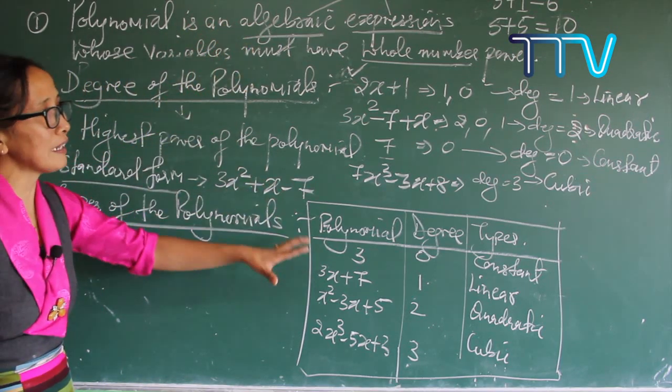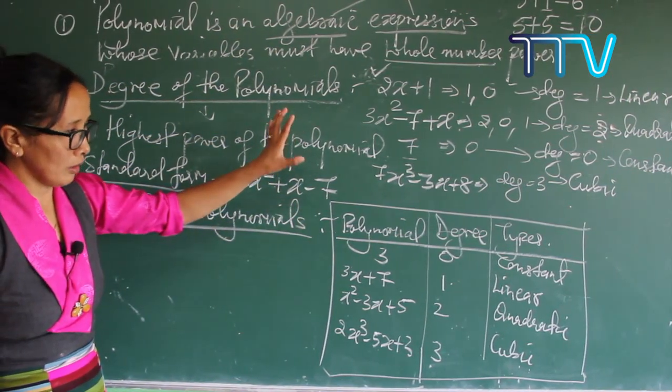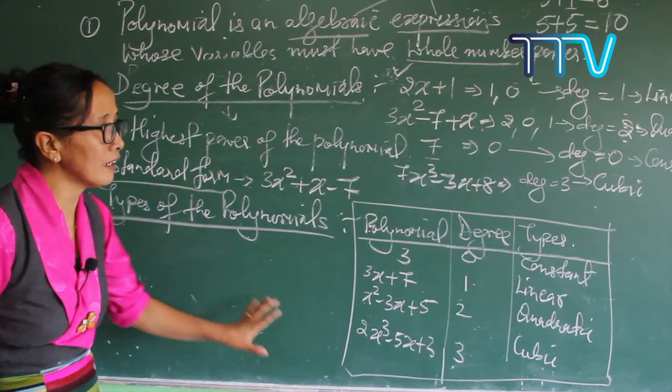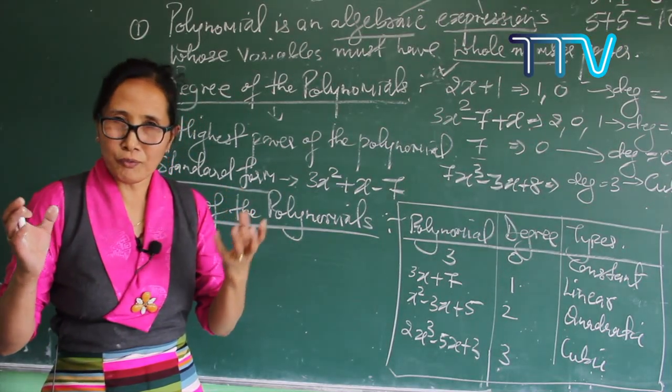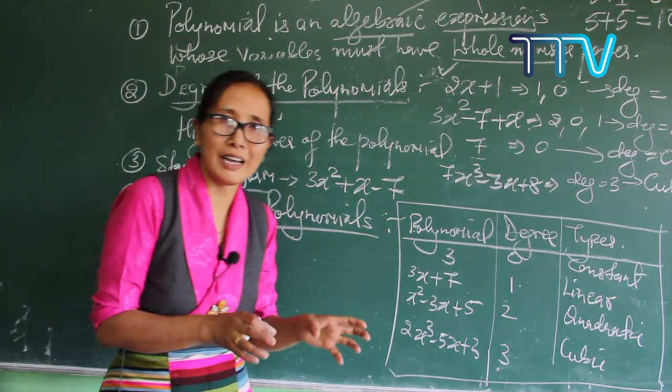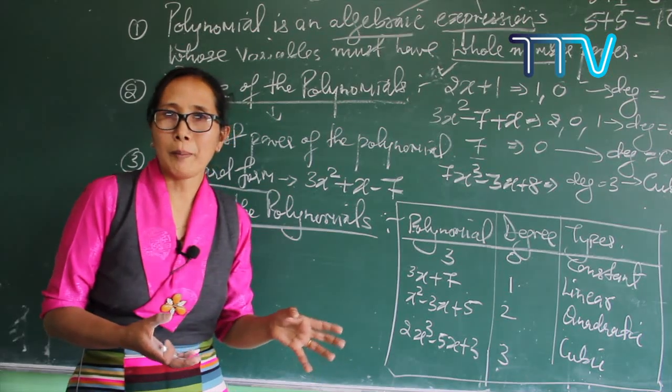These are the concepts you have to get very clear on polynomials. Once you get this, learning is very easy. If you get this clear, it will be very easy to do the first part of your exercise in class 9. So try your best to do it by yourself.